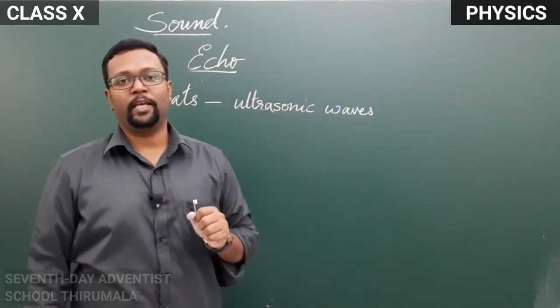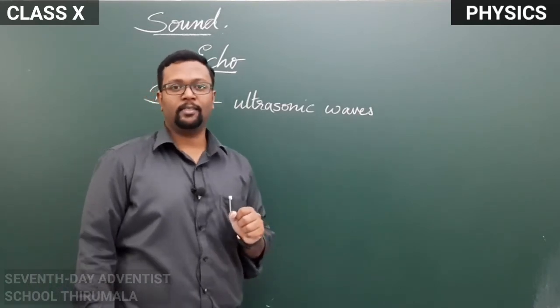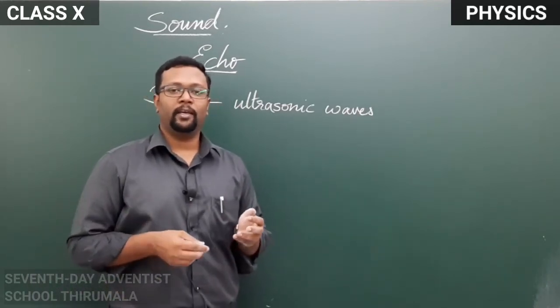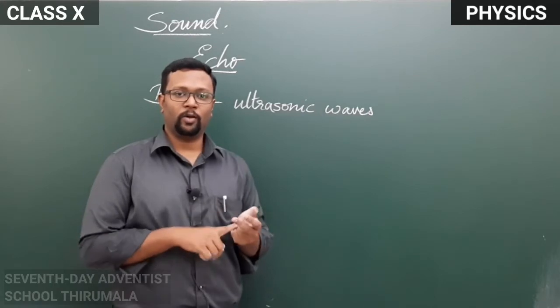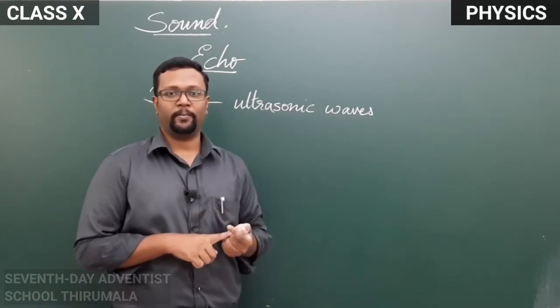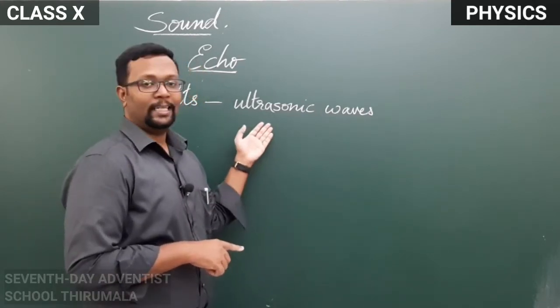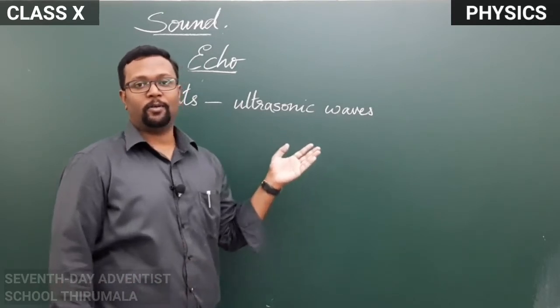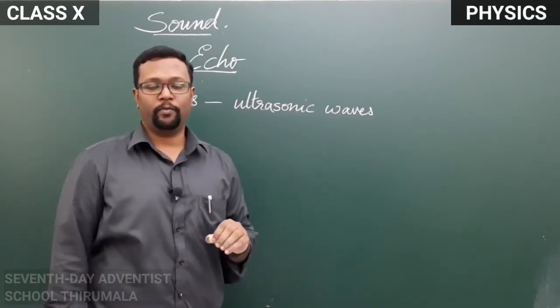Ultrasonic wave is something which you have studied in smaller classes. A sound wave can be infrasonic, sonic or ultrasonic. So it is categorized based on the frequency of the wave.